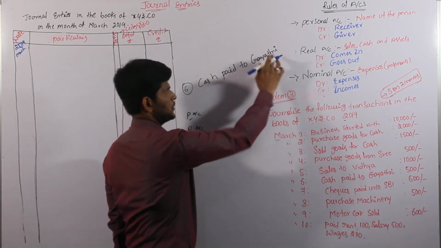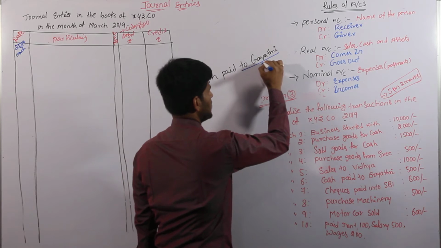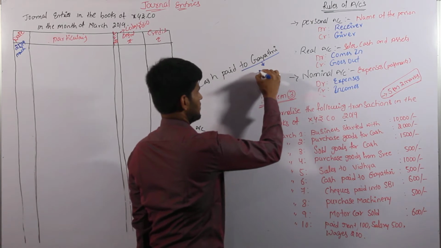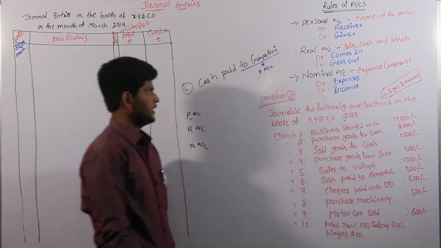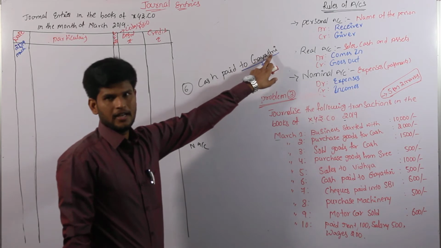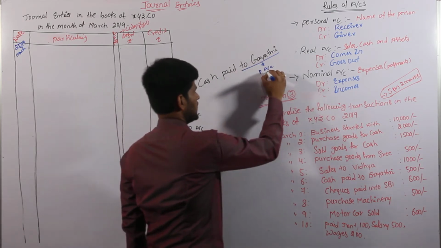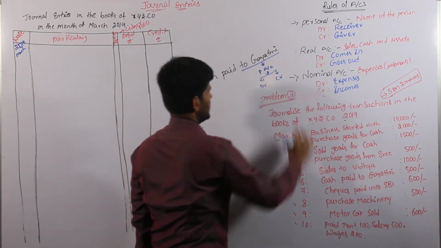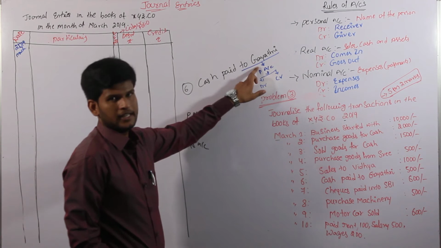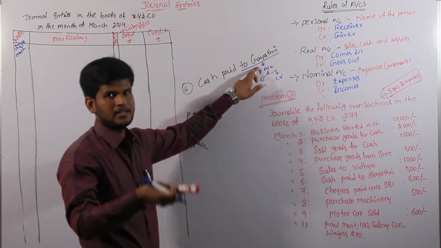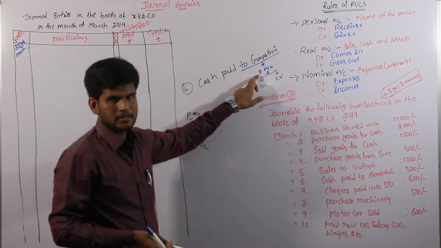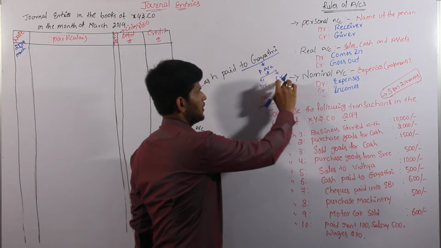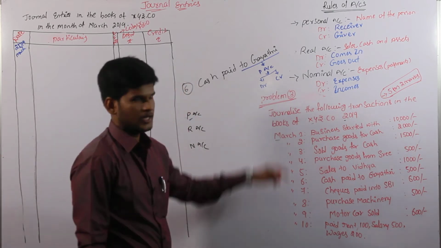In our cash paid to Gayatri, she is the name. So we can consider it as a personal account. After identifying a personal account with the name Gayatri, we have to identify again two systems. Two systems is nothing but debit as well as credit. That means Gayatri is relating to the name of a person. The name of a person comes under a personal account. And in our personal account, we have to take either debit or credit. So again, we have to consider both accounting systems.